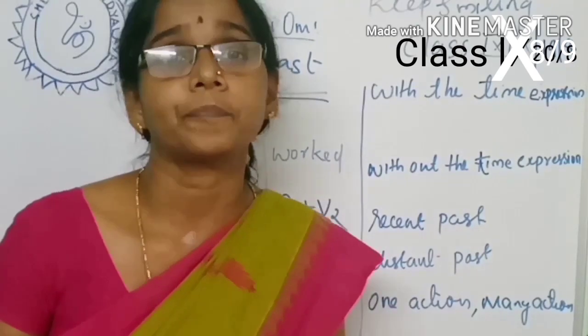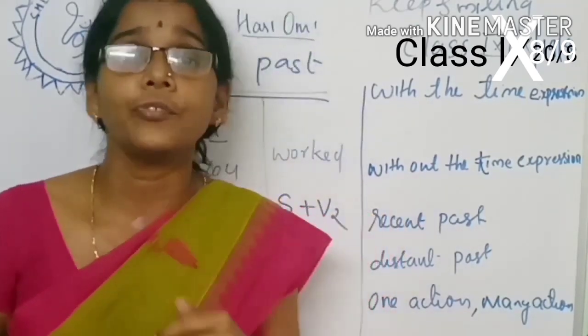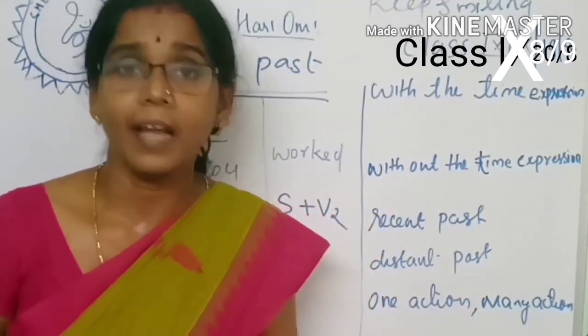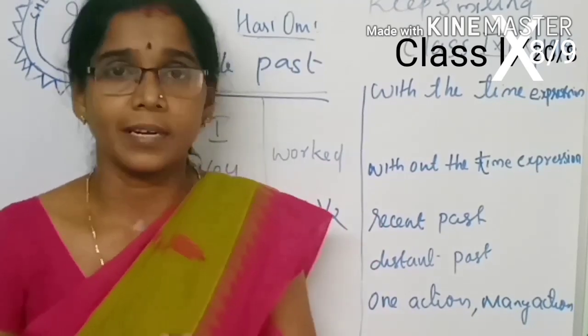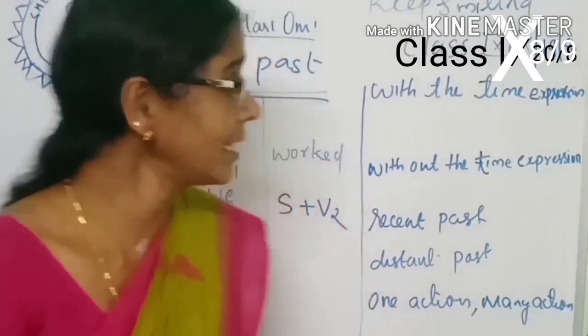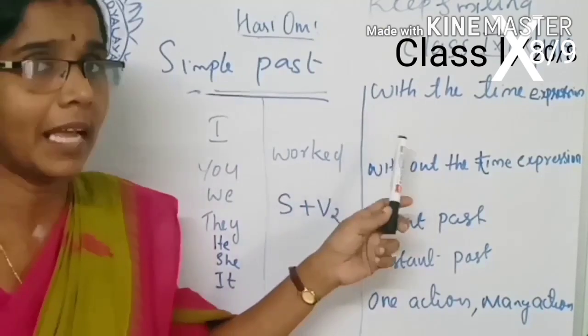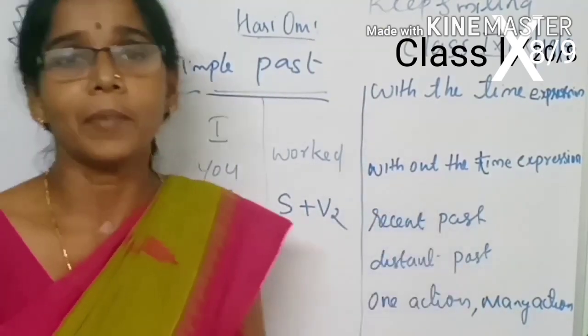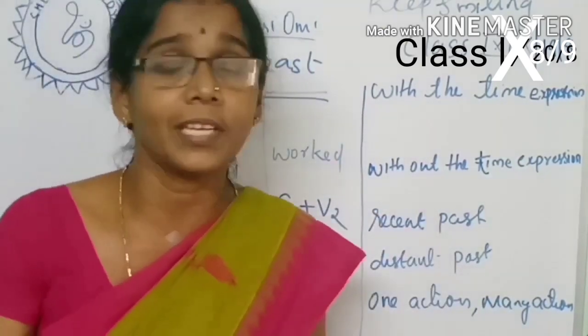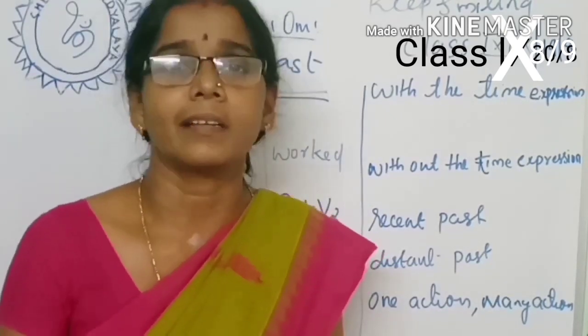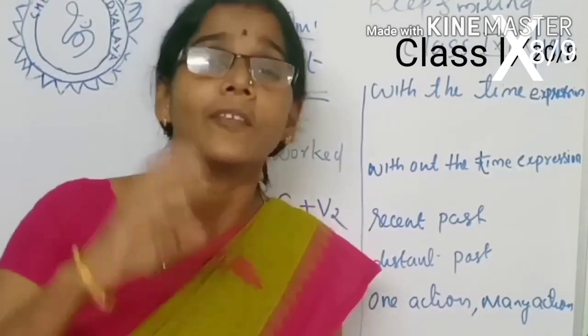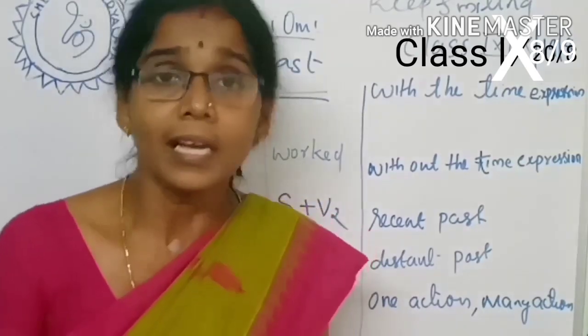For example, I went to my uncle's house yesterday. Yesterday is the time expression. That means we can use this tense form with the time expression and without the time expression. Without the time expression, we can use: I cooked dinner. That means we can use this tense form with the time expression and without the time expression.